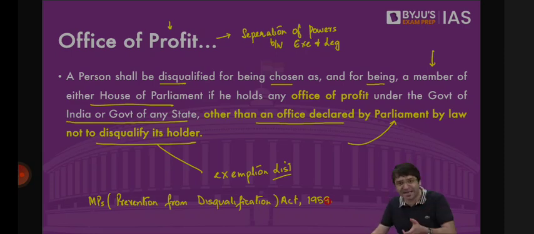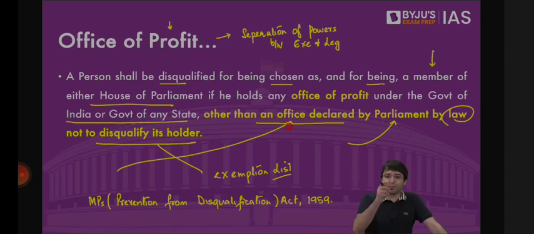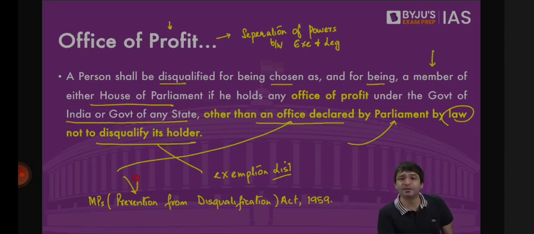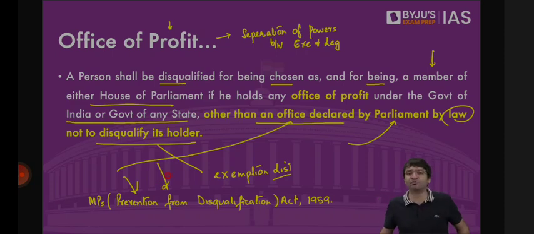Why? Parliament has the power to make a law. And through this law, you can exempt some offices from this post of office of profit. And for that, we have a law known as MPs Prevention from Disqualification Act 1959. For example, ministers. Even if the legislator is appointed as a minister under the executive, this legislator will not be disqualified. Why? Because this minister post is kept under the exemption list in this law known as MPs Prevention from Disqualification Act 1959. Clear?